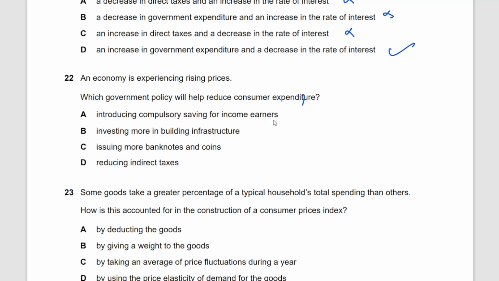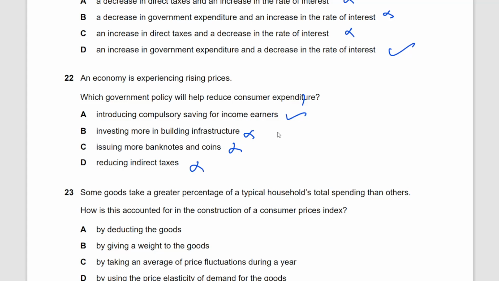This is not the correct option for sure, because with more banknotes and coins being issued, there will be increase in expenditure, not reduction in expenditure. D, reducing indirect taxes. Again, if there's a reduction in indirect taxes, the consumers are going to spend more, right? Investing more in building infrastructure, what has it got to do with how the consumer is spending their money? This is not going to influence the consumers. So the only option that makes sense here is introducing compulsory saving for income earners.